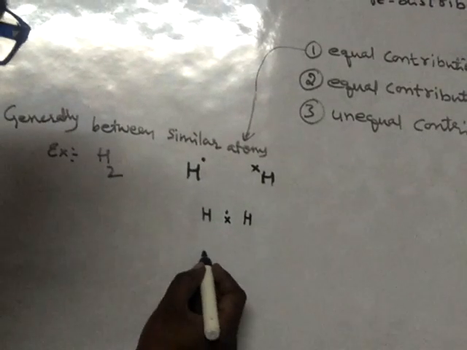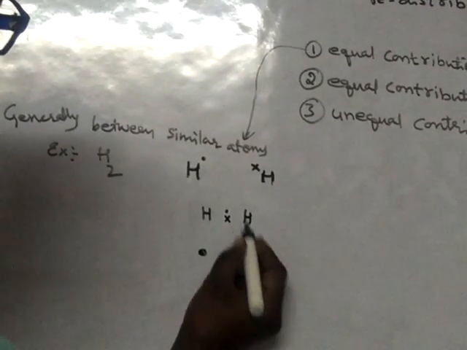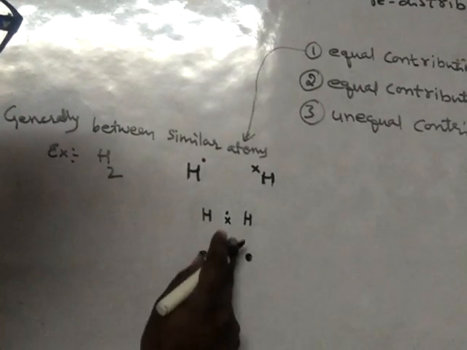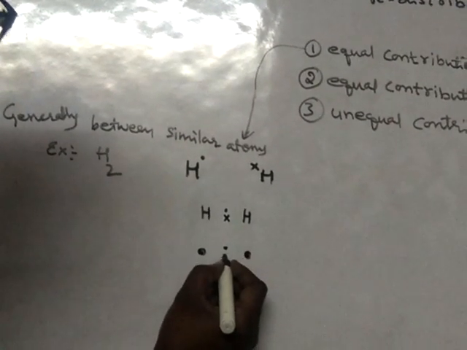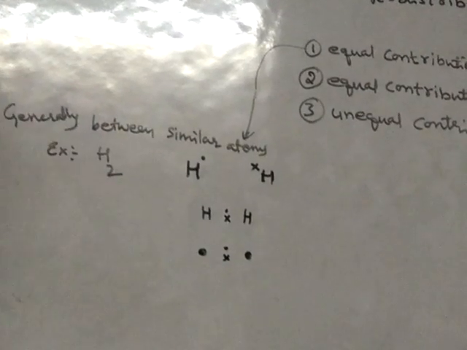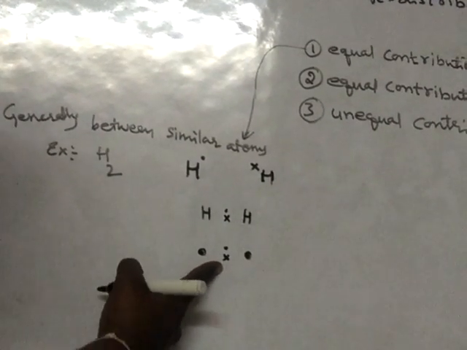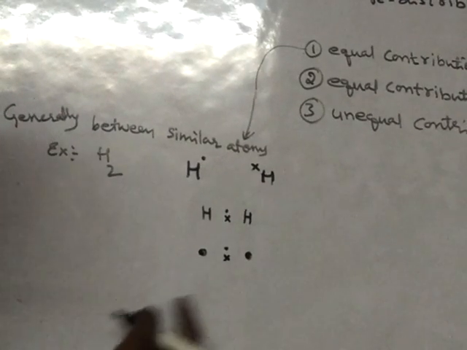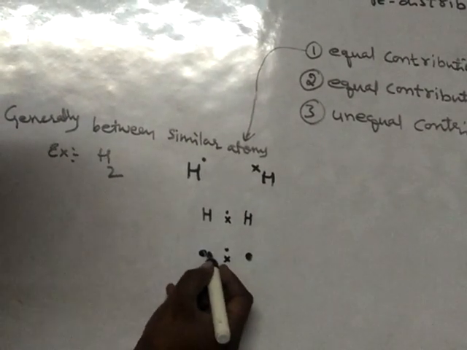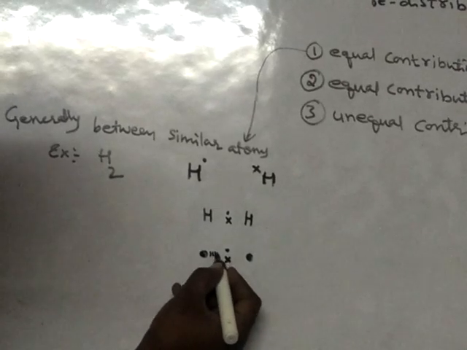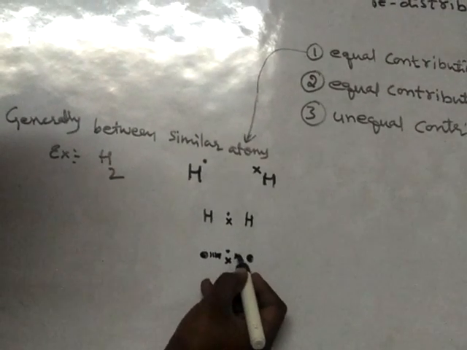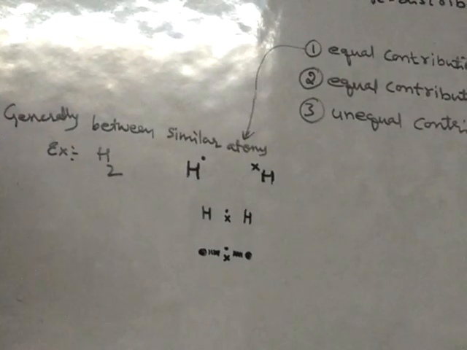Suppose this is the nucleus of this hydrogen atom and this is the nucleus of this hydrogen atom, and these electrons are present in the middle. Now these electrons are negative charge, nucleus is positive charge, and even this is also positive charge. So force of attraction will develop between these, and here also force of attraction will develop between these. Are you following?